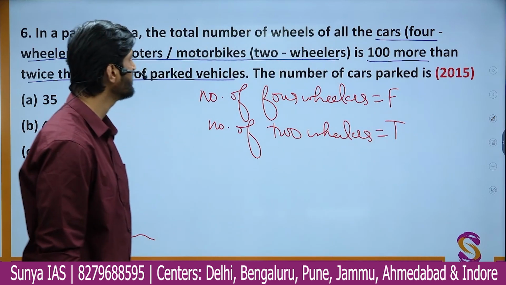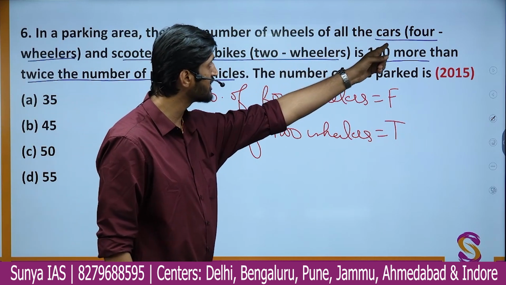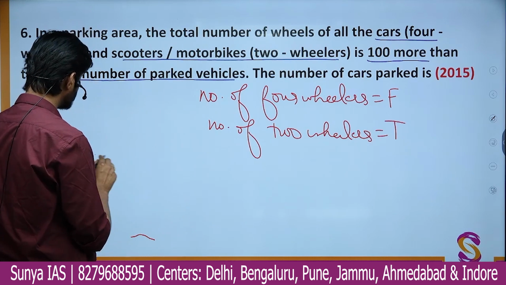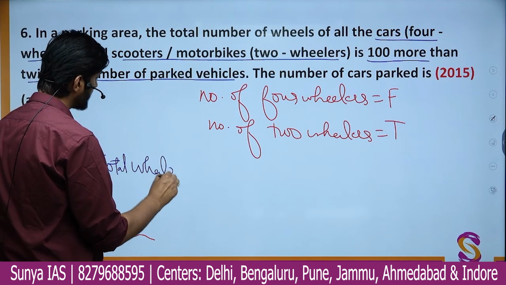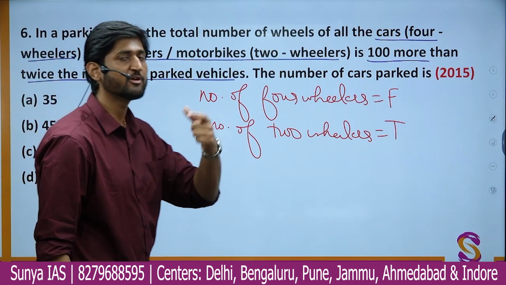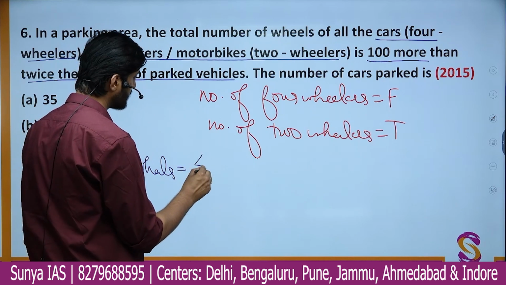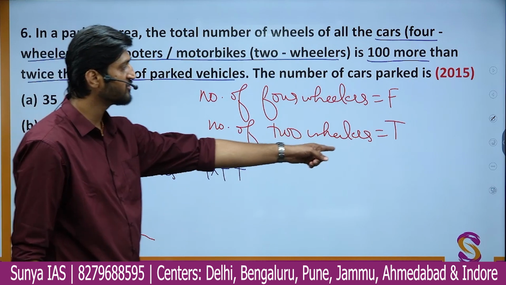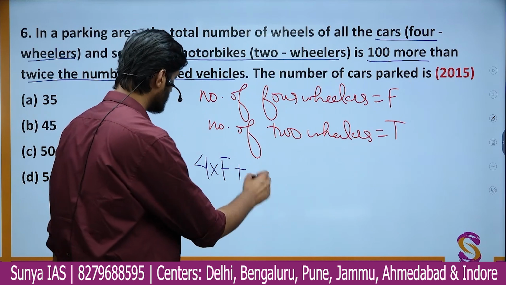Okay, now the question further says the total number of wheels of all the cars and all the two-wheelers. So what is the total number of wheels? If there is one car, the total number of wheels will be 4. So if there are F cars, the number of wheels will be 4 into F. Then for two-wheelers, if there are T two-wheelers, the total number of wheels will be twice, because they are simply two-wheelers.